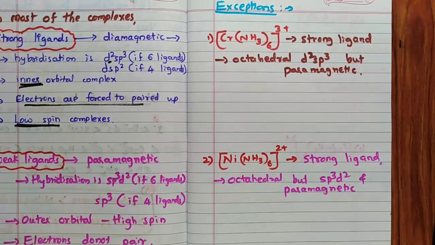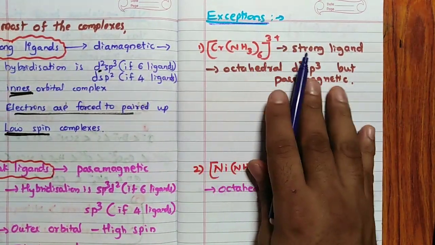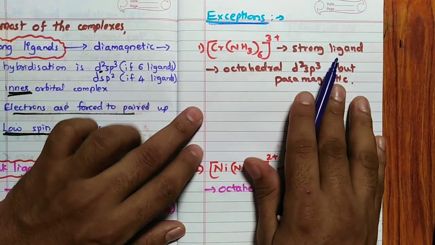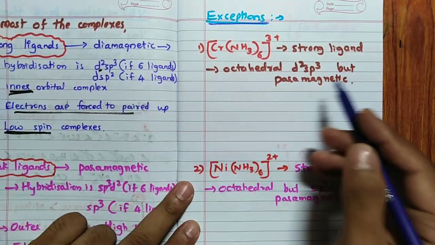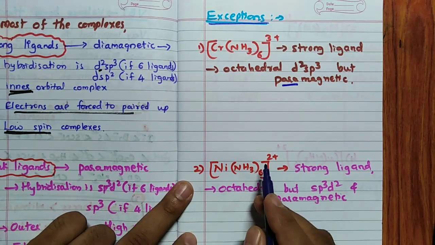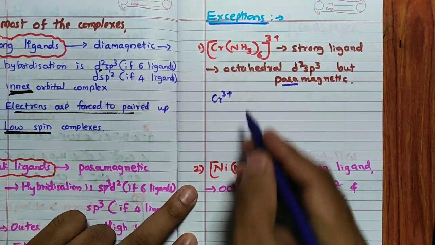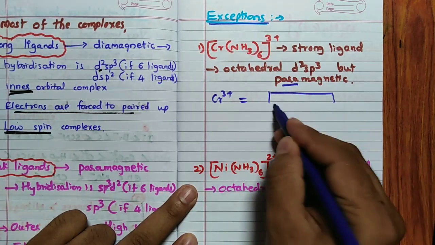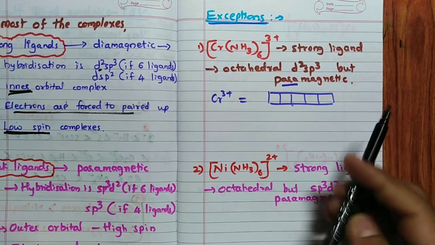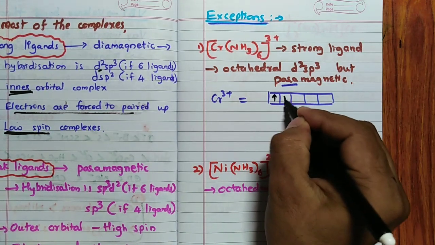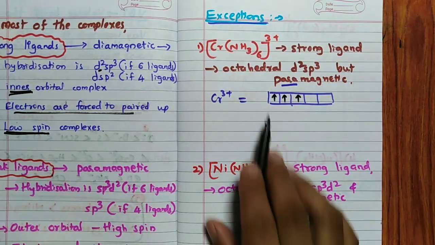I will give you an example. See, Cr(NH3)6 3+, exception, remember, exception. NH3 is a strong ligand. Octahedral, no doubt, followed. d2sp3, that is also correct, but the magnetic property is paramagnetic. Because I will tell you, this electron configuration of Cr3+, when I write the configuration like this, remember Cr3+ means 3 unpaired electrons. 1 here, 2 here, 3 here. Then we can say strong ligand is there, NH3.